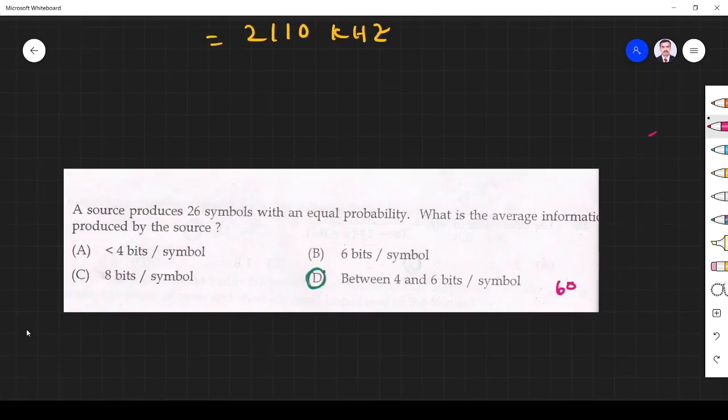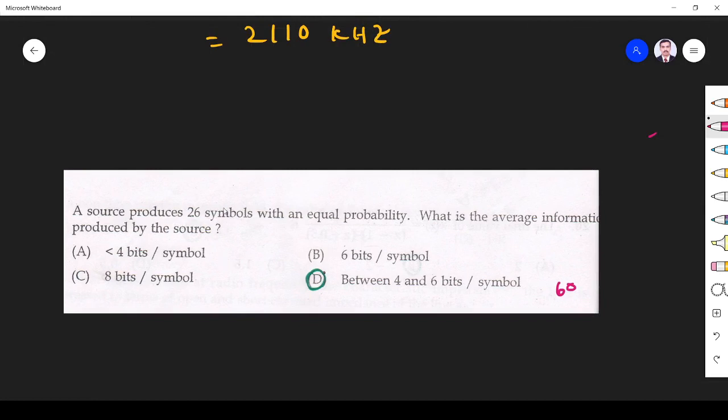Next question is, a source produces 26 symbols with equal probability. What is the average information produced by the source? Right? So what is the average information? In order to produce 26 symbols, I need, if I have 4 bits of information, it will produce 16. It's 2 power n, right? 2 power 4, 16. 5 means 2 power 5, 32.